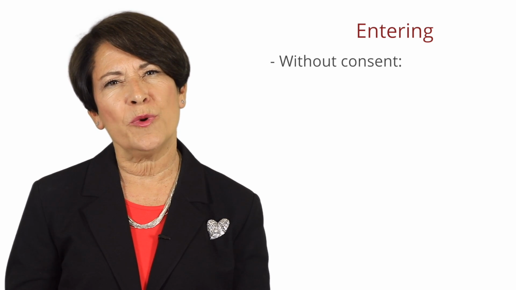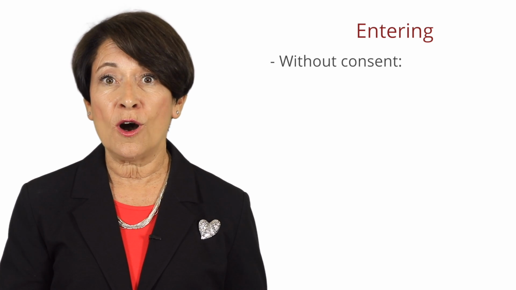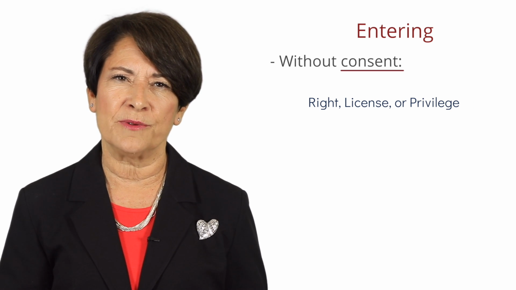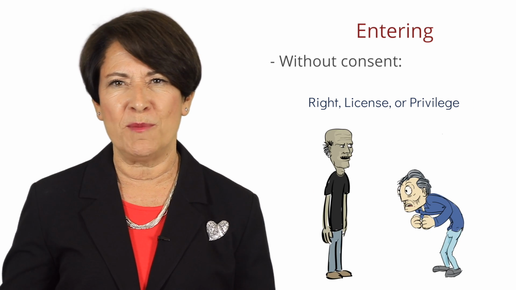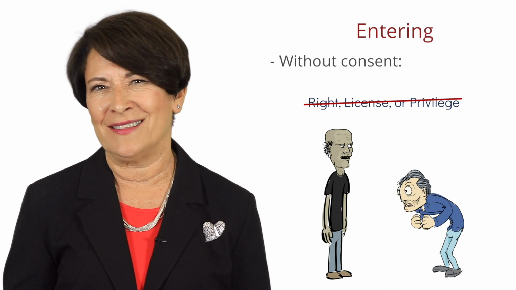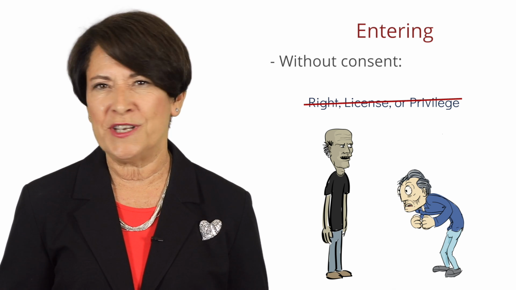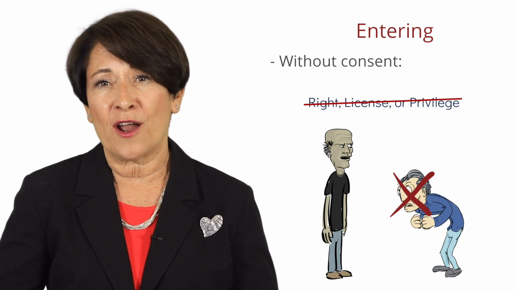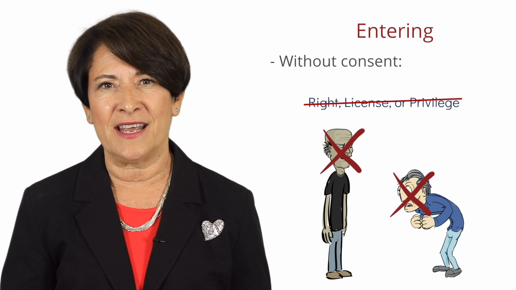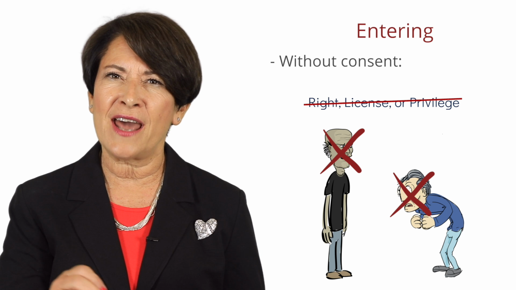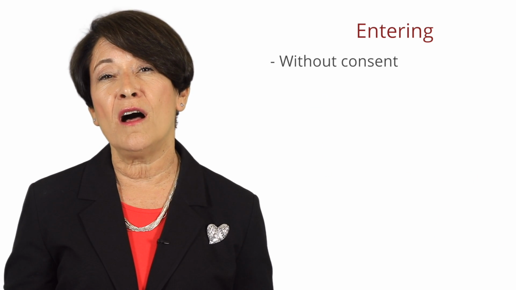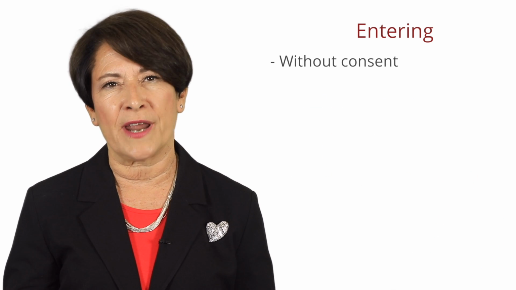That is, an entry without consent. You'll recall that we learned that consent means right, license, or privilege. So by definition, those who commit burglary don't have right, license, or privilege to enter. Creasy, no right, license, or privilege to enter the sorority house. Schrack, only because of fraud, gained entrance. And when we finish that aspect of what constitutes an entry, we're going to examine some other specific rules around the word entry itself.